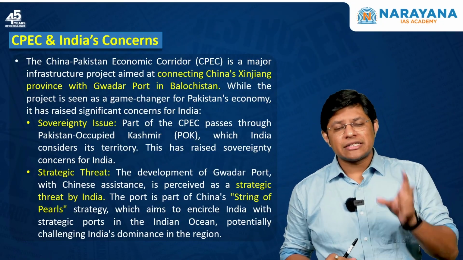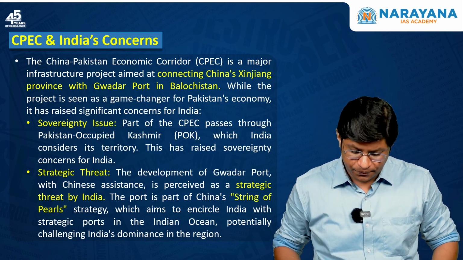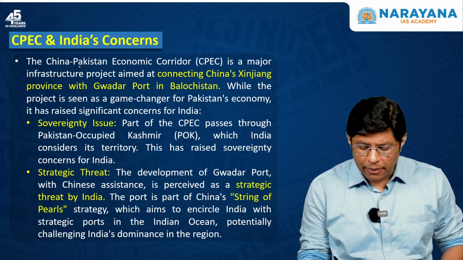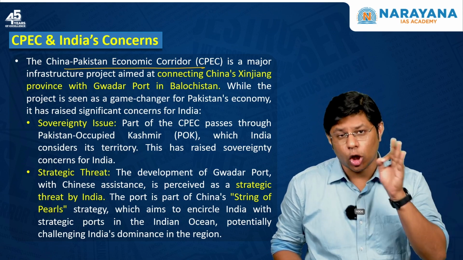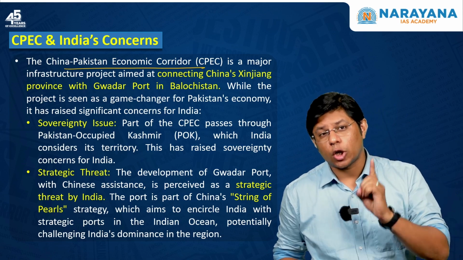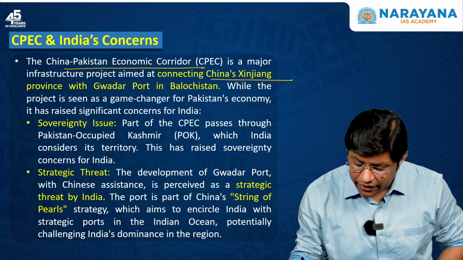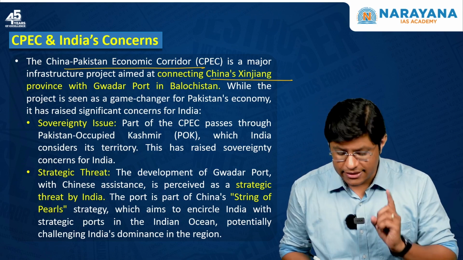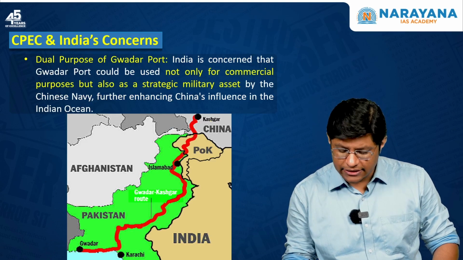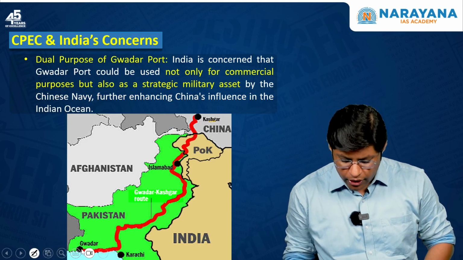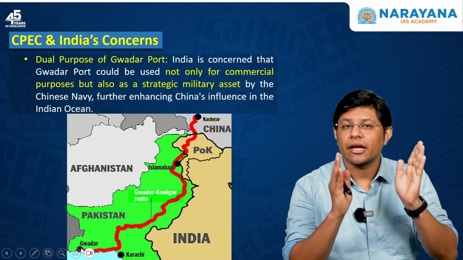Now, let us also try to understand how the unrest in Balochistan could affect Indian security. Talking about the CPEC, that is the China-Pakistan Economic Corridor, this is one of the significant economic corridors or infrastructure projects launched by China. It connects the Chinese Xinjiang region, the western part of China, with the Gwadar port in Pakistan. Gwadar is a port located in the Balochistan province.